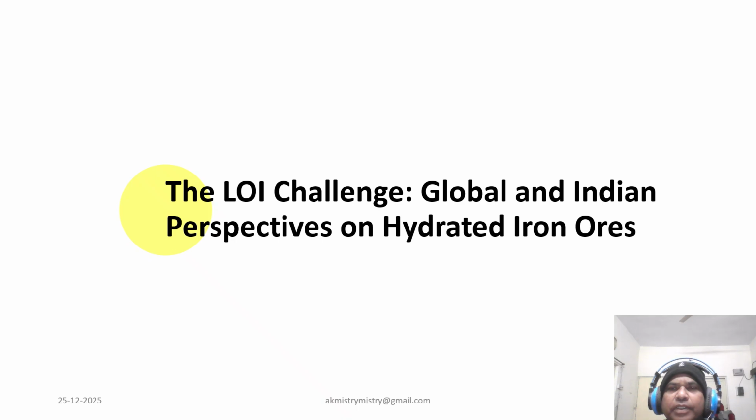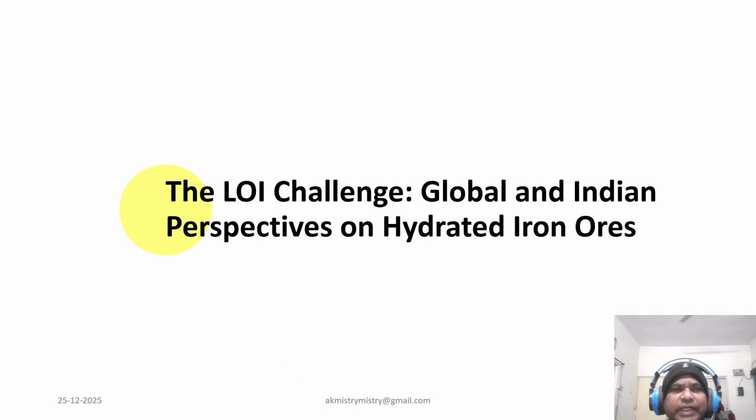So let's begin with the mineral map. Globally, iron making relies on hematite, magnetite, limonite, and siderite. In India, Odisha and Jharkhand offer hematite with a goethite blend, especially in Noamundi, Joda, and Goa. Chhattisgarh's Bailadila is rich in high-grade hematite. Goa, however, has a limonite, low-grade, high moisture ore.